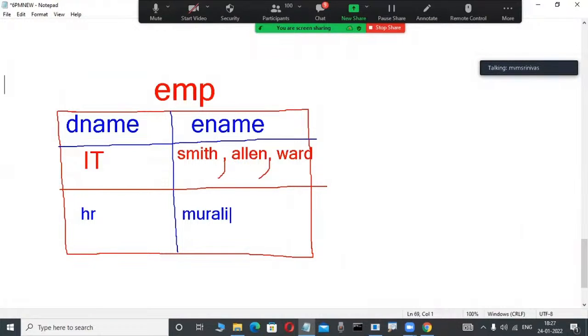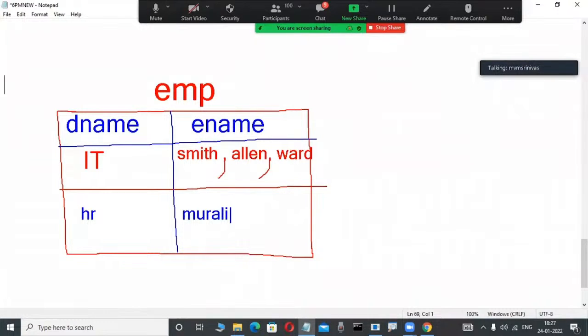One scenario is there: one company, and in that company two departments. In one department some employees, in another department some other employees. I am a senior programmer, so I represent our data like this in my project. Maybe from an academic career side, anybody may have a little bit of knowledge of databases.